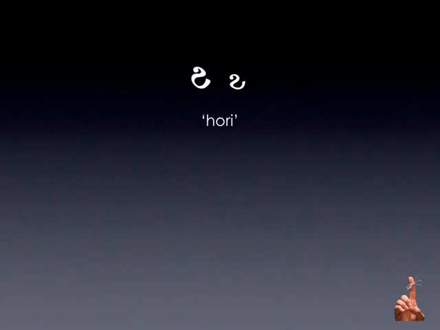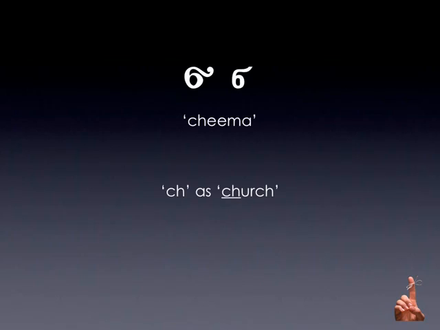The hori, hori. Now this is the equivalent of the letter H, not the eta. Remember, the eta is the long E sound, even though it looks like an H. This, in fact, is the H in Coptic. So h as in house. This is the chima. The chima is the equivalent of ch. So it's ch as in church. It's equivalent to that CH combination. So that's the chima. Again, another one of the uniquely Coptic letters in the Coptic alphabet.